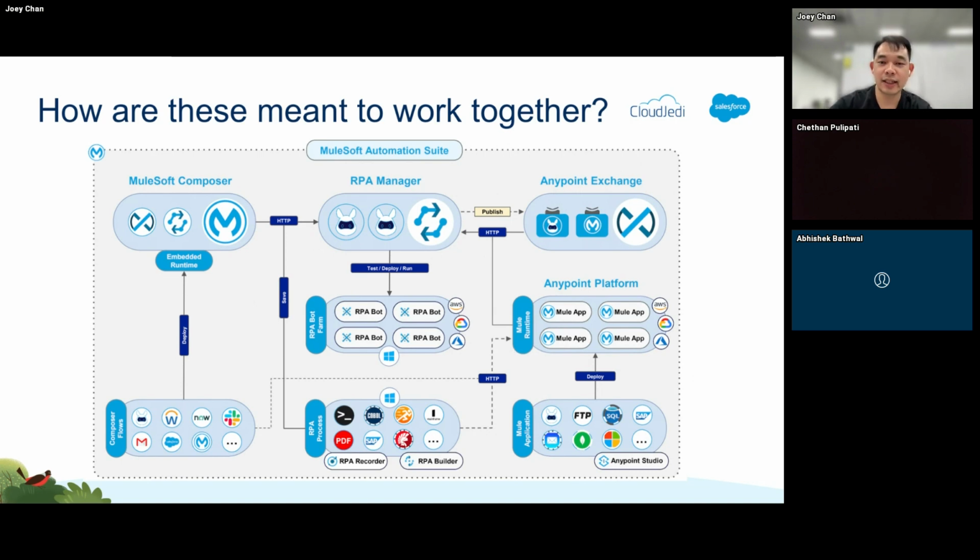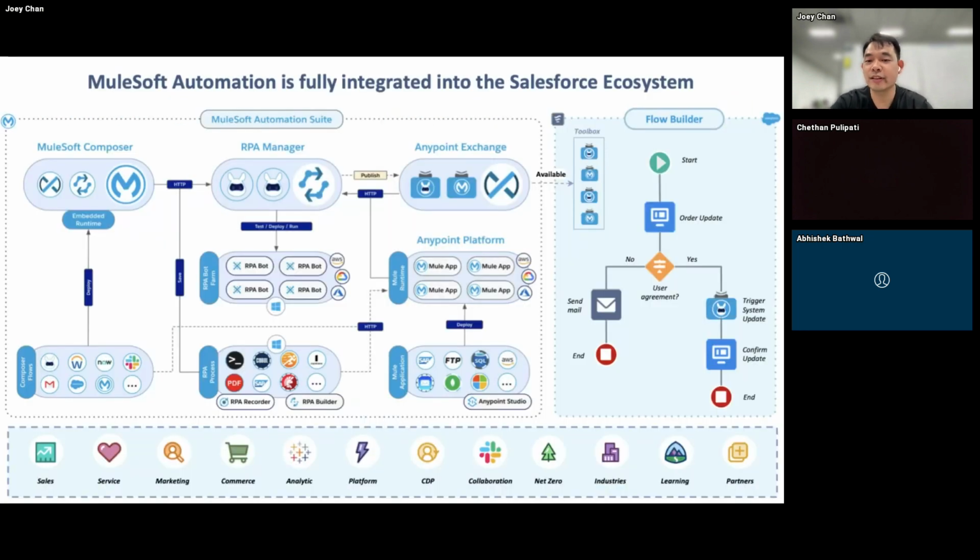Meaning, just pass in the data, and it can do additional processing that you need based on that. So for example, I want to get the data from invoice number 12345. You could use any point platform to request data using RPA and then get the data back. And the big part of it is understanding how all of these are meant to work together, and also how it goes well with the rest of the Salesforce ecosystem,